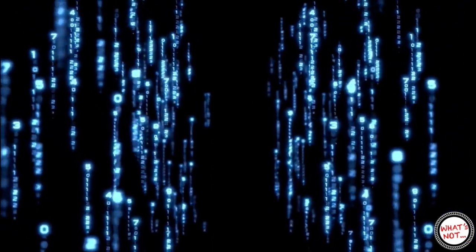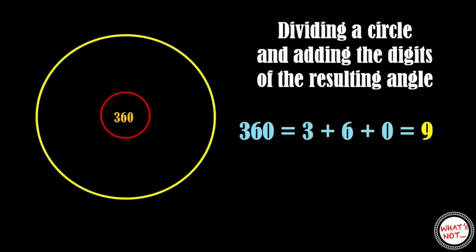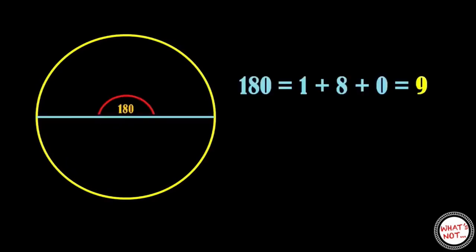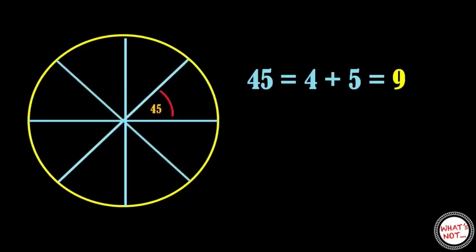If we keep on increasing the number of sides of a polygon, we will get the same number 9 every time. Did you notice an amazing thing here? When we were dividing the circle in half repeatedly, we were reaching the singularity of this space. As every time we got the number 9, it means the number 9 follows the space up to its singularity.